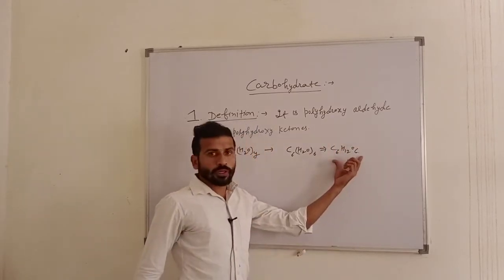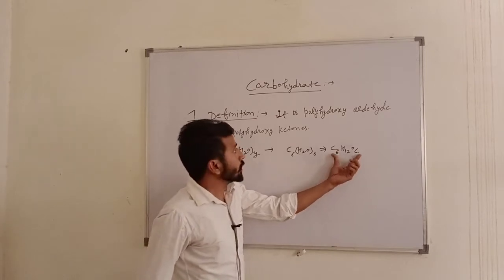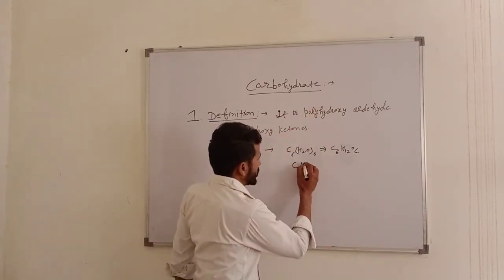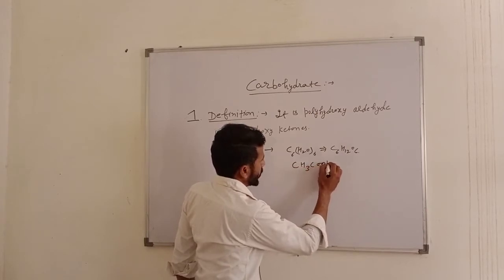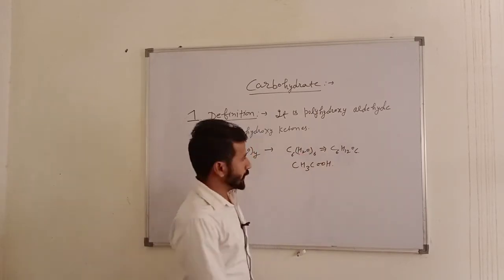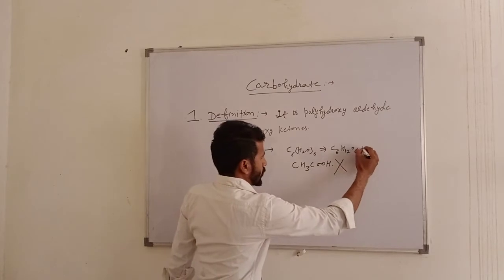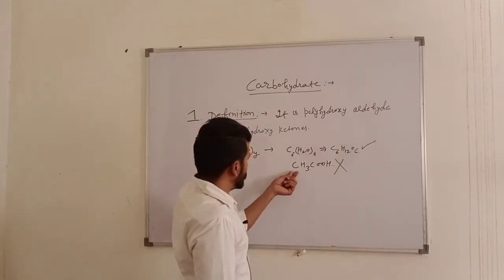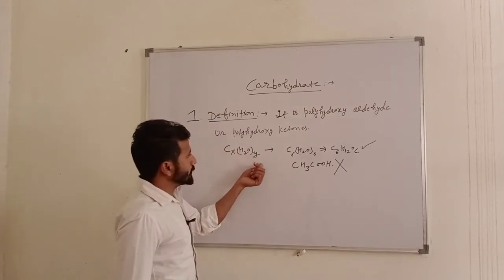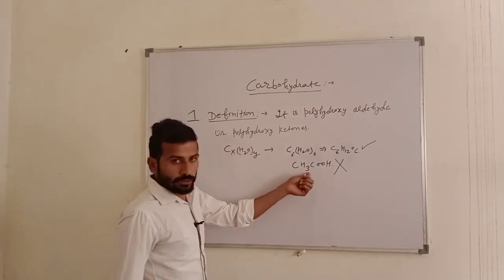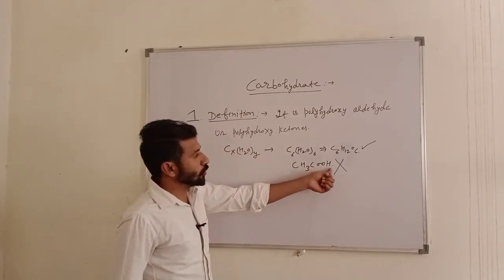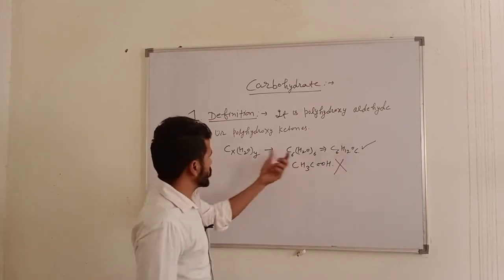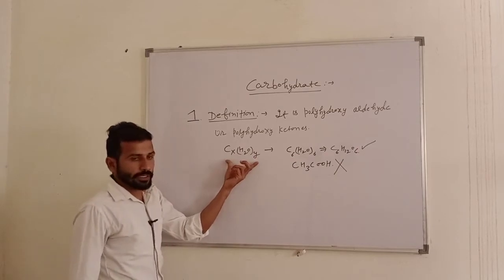This is the formula of glucose and fructose, and this is a carbohydrate. But if we take CH3COOH, this is acetic acid, and it is not a carbohydrate. So this is the basic formula of carbohydrates.